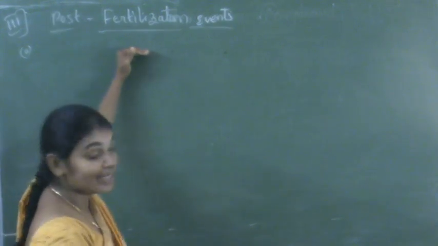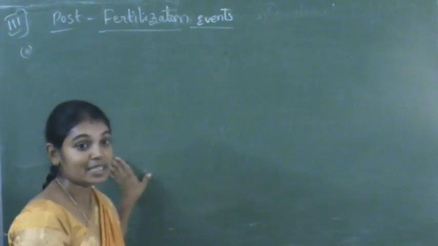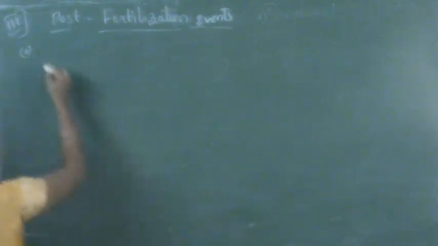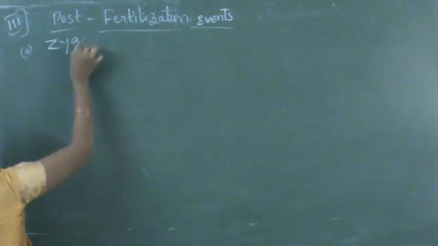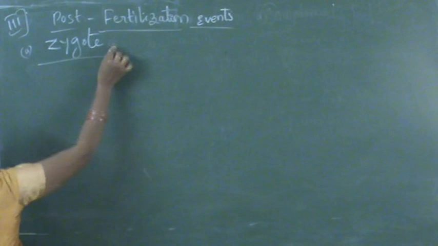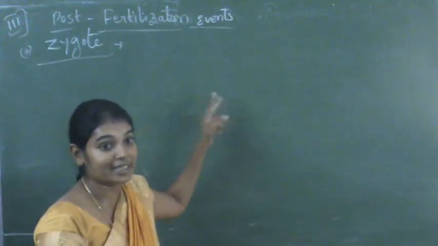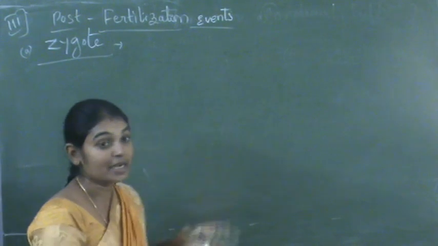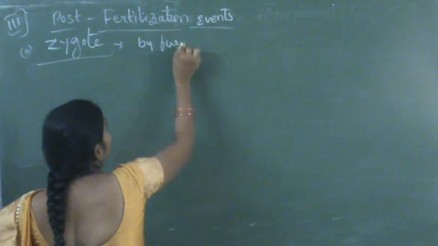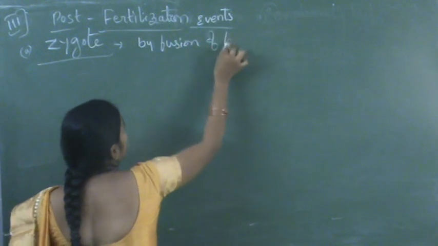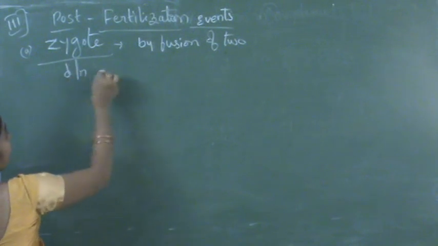So here again it contains two headings. One is zygote and another one is embryogenesis. So first we will discuss the zygote. This zygote is formed by the fusion of two different gametes, male gamete and female gamete.